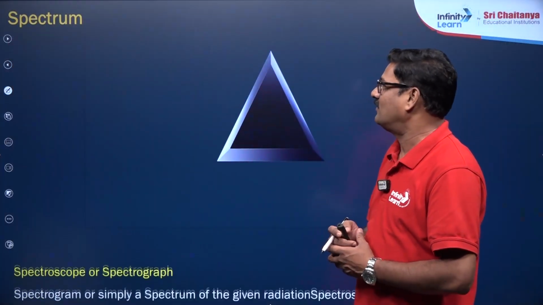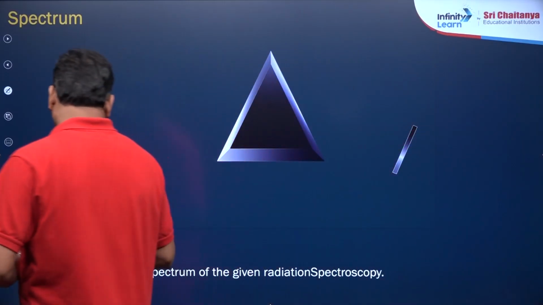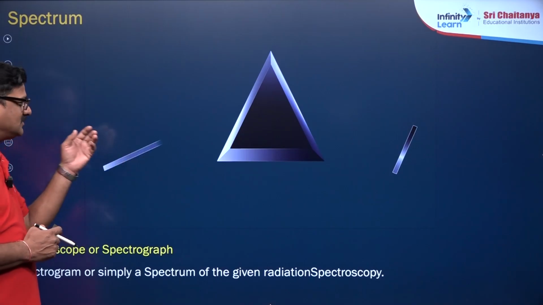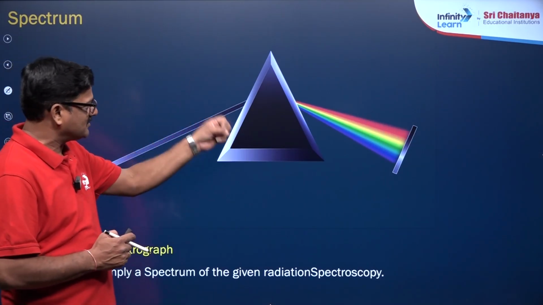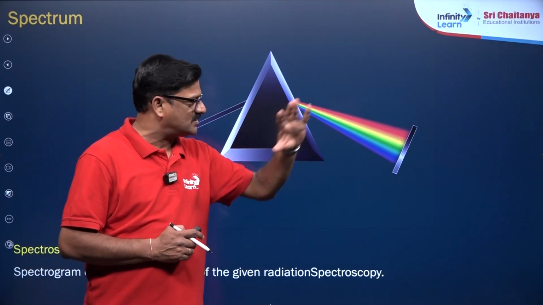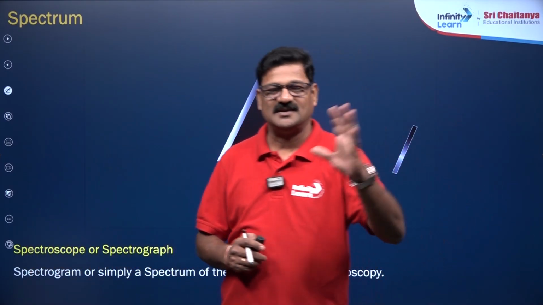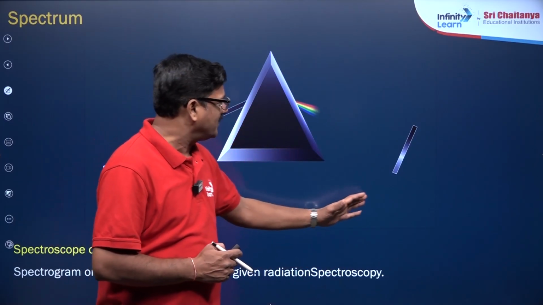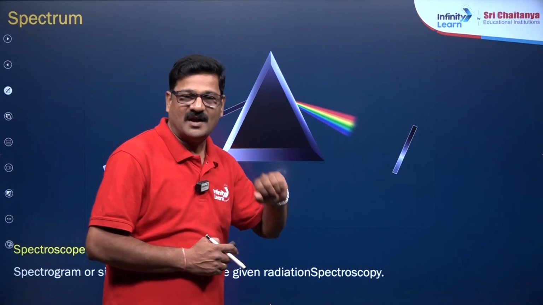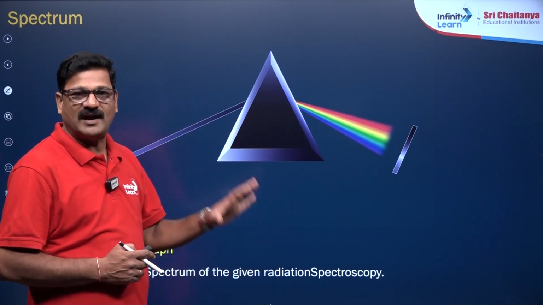Now let us start. Our topic of interest is spectrum. When light is passed through a prism, it resolves into its constituent wavelengths like violet, indigo, blue, green, yellow, orange, red. This collection of wavelengths that appears here is called a spectrum, and this spectrum can give you insight into how the atom is.